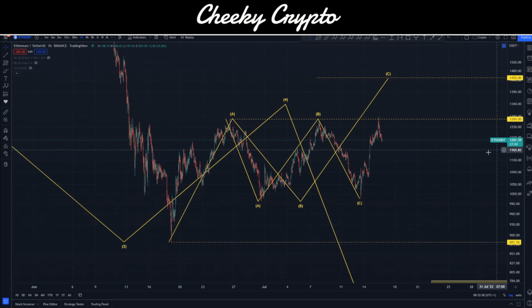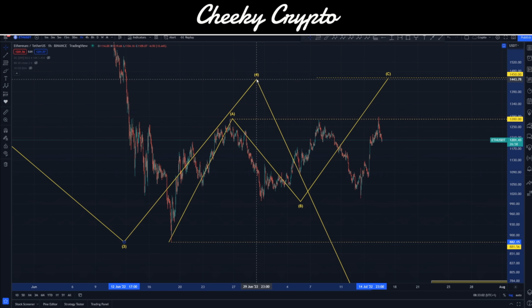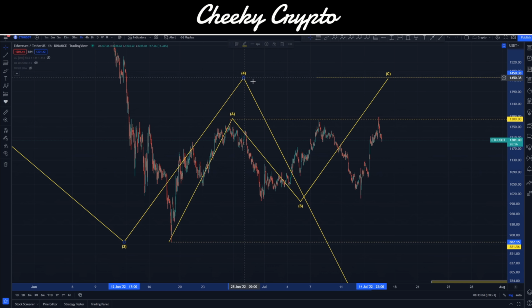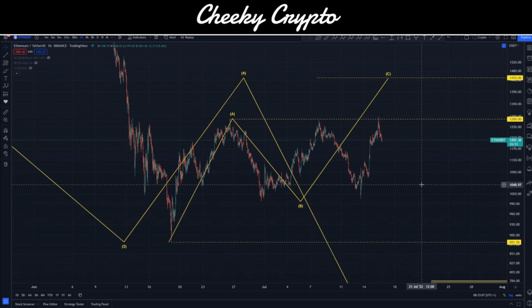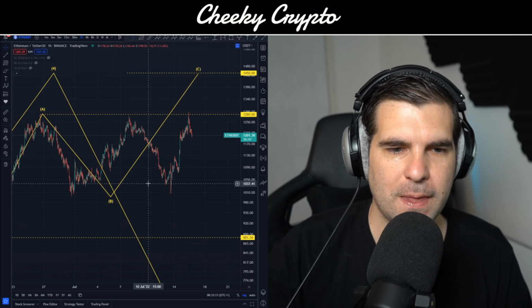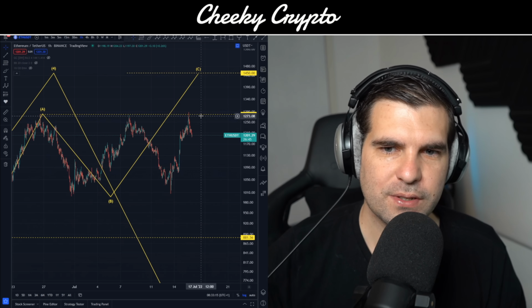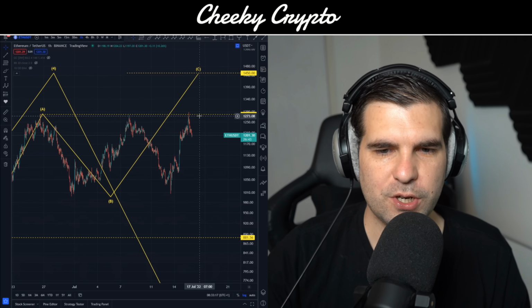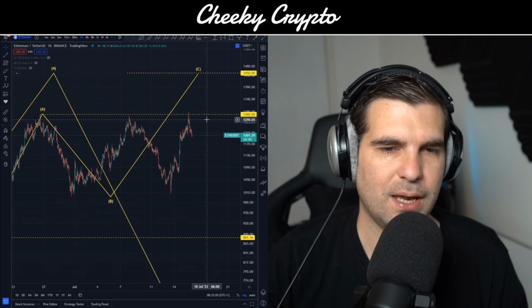So straight away, there's a lot of stuff going on now. Let me just tidy that one out, and I'll move our wave 4 up into this range here. So hopefully this makes it a little bit clearer to see. But essentially, what I'm talking about here for Ethereum is that the price is likely now to move upwards rather than downwards. However, we should also respect the market, okay?